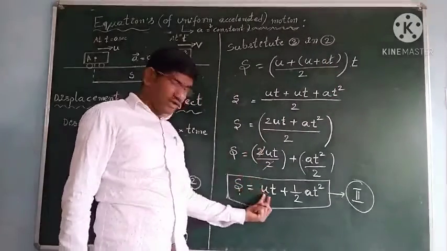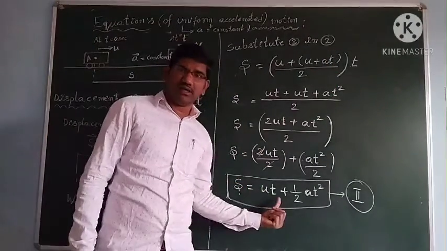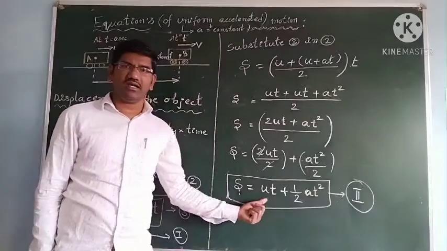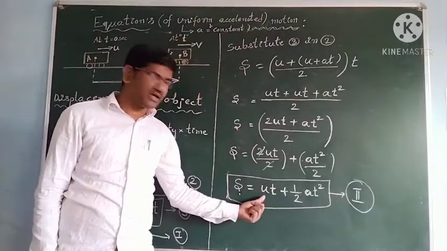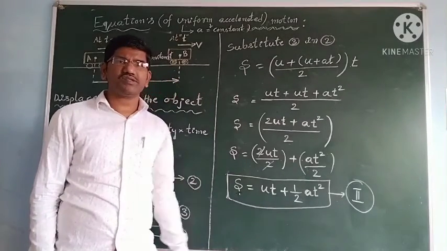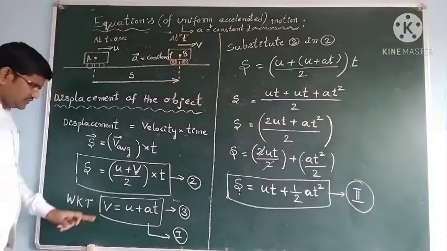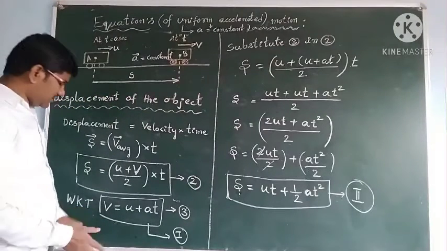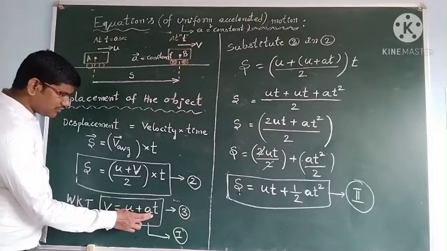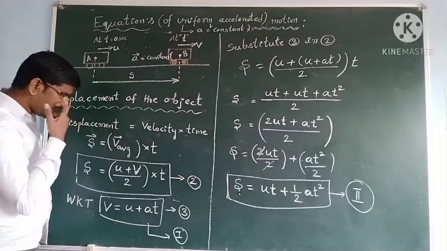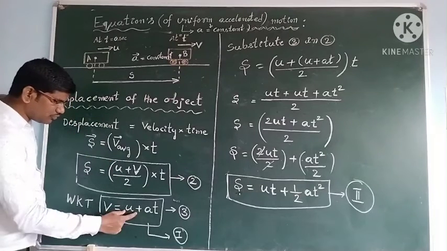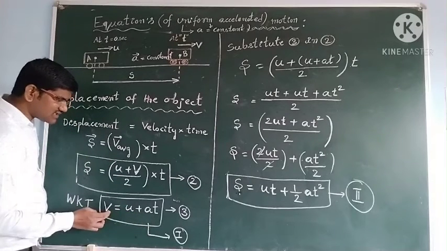So finally we got ut plus half at square. From the first equation, I substituted v in terms of u and s, I got like this, and I can eliminate u also. Instead of u I can substitute v minus at.